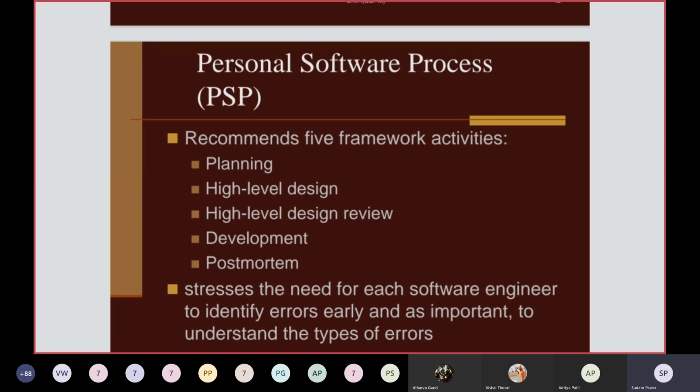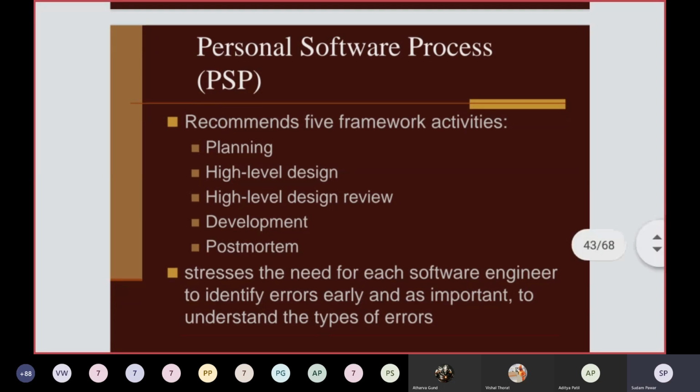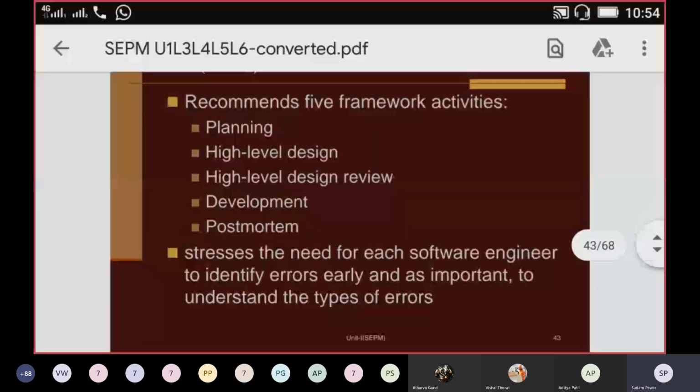So this is the PSP, personal software process, that is given in your syllabus. That's why I have taken it. It is already 10:54, so we'll stop here. The agile software process we'll see in the next lecture, that is XP and Scrum, including DSDM and ASD also. In brief we'll see those two, but XP and Scrum we'll see in detail.